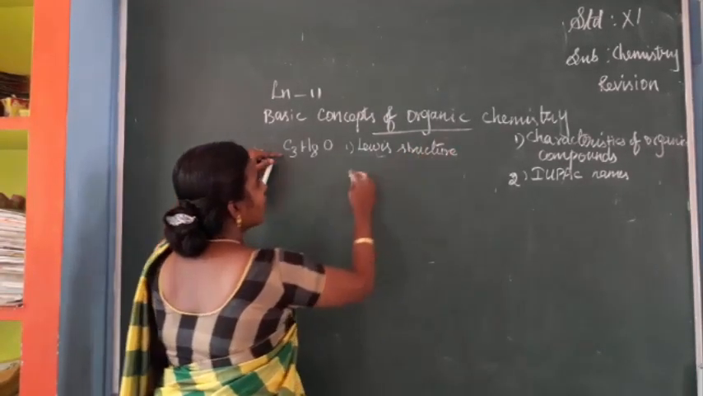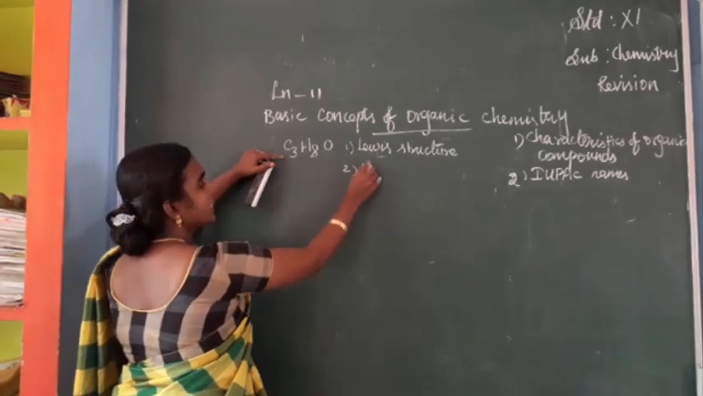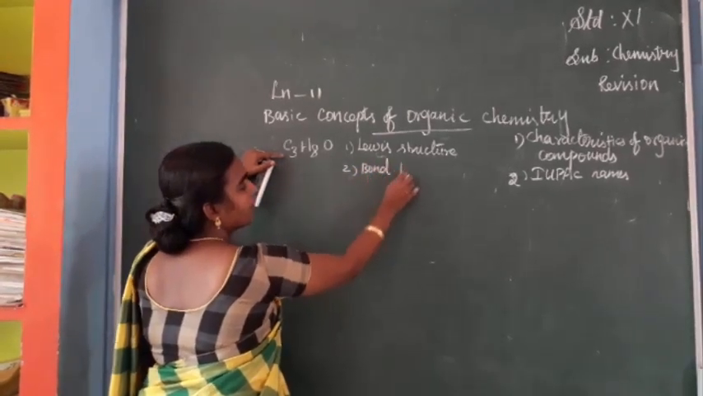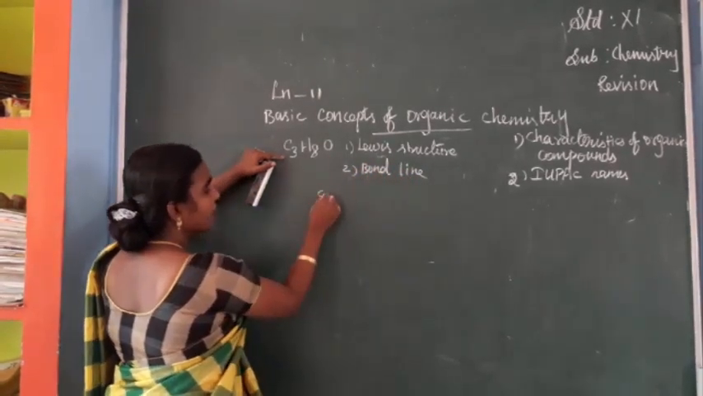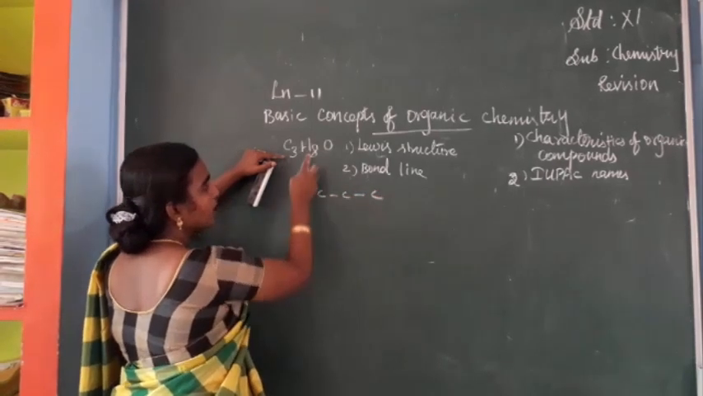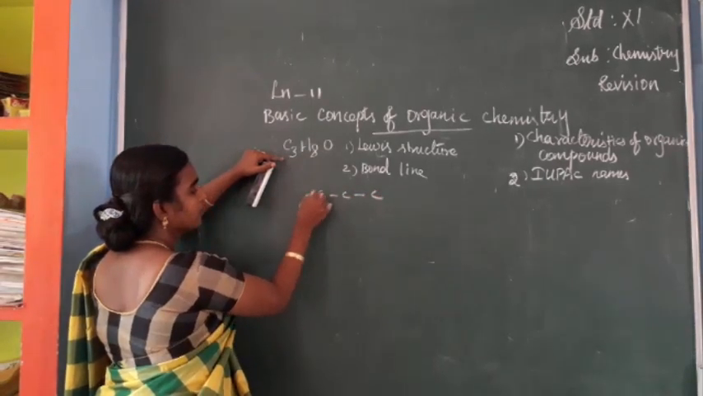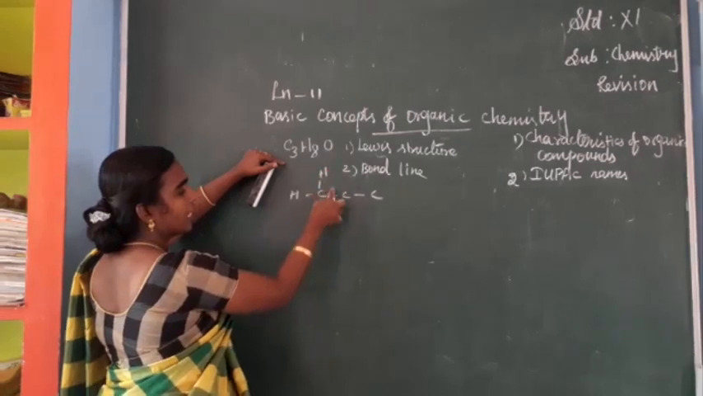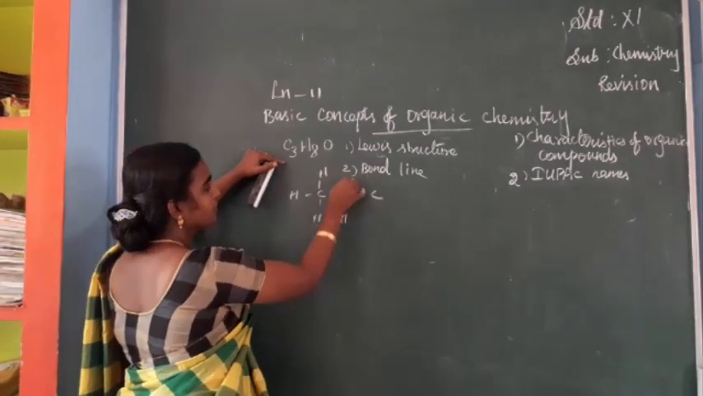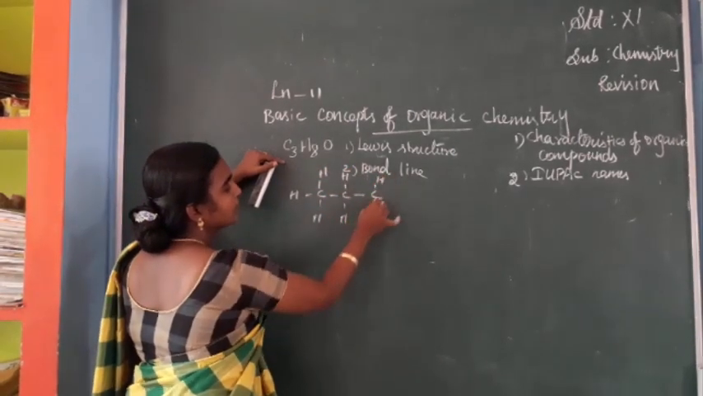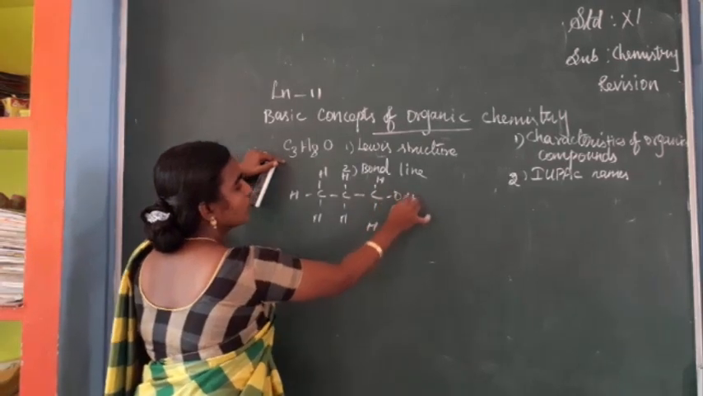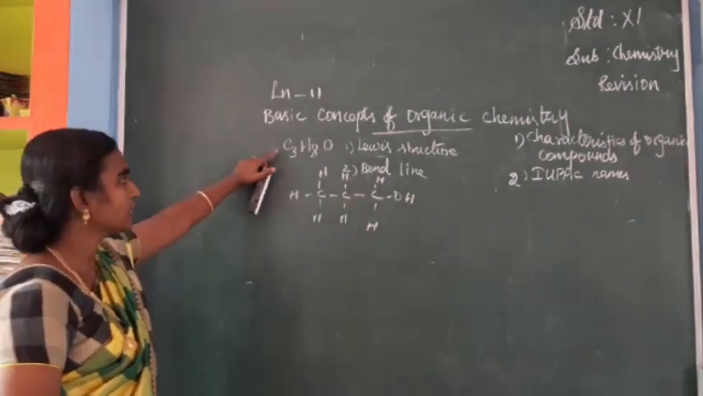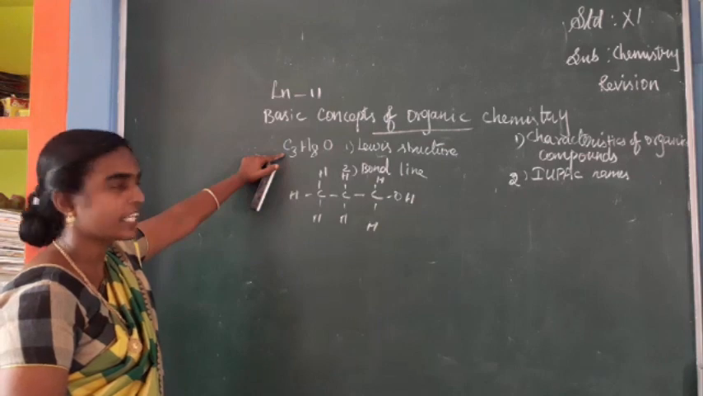Next, bond line structure. The bond line structure of this compound can be written like this. 3 carbon atoms are there, so 8 hydrogen atoms. Each carbon has valency 4. So this is the bond line structure of the molecular formula C3H8.